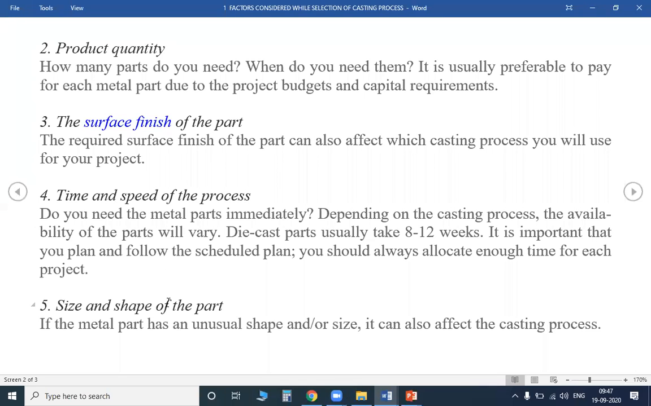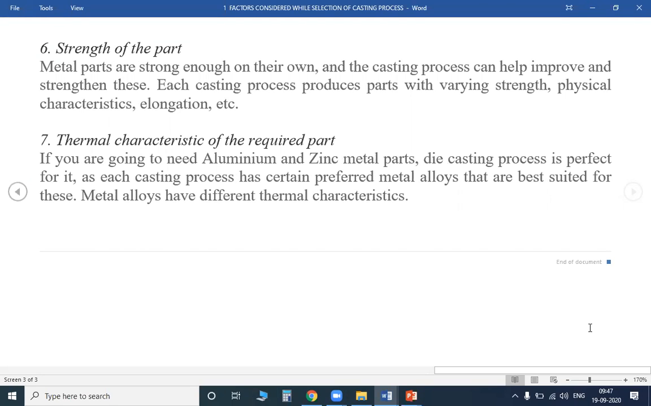We have to put some keen interest on that. More time has to be spent. For that, we also have to pay more wages to the labor, because the product you have got is not an easy part. It has some kind of unusual shape. So what is the metal part which you want to make? What is the size of the part and how many pieces are required? This also affects the casting process. So all of this affects the casting process. So the next one, what is the strength of the part?